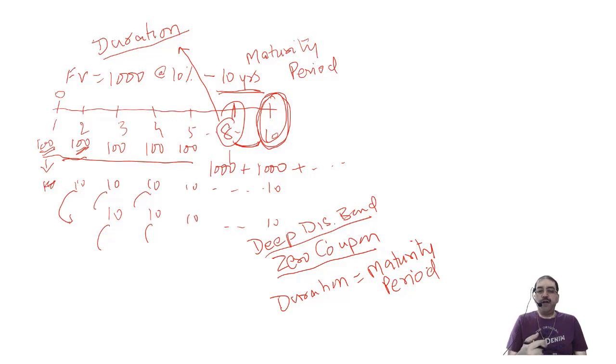Okay, now some points that will come on the basis of this. In the case where my rate of interest, my coupon rate, is higher, or my YTM is higher, then I will be able to recover more cash inflows and the rate of reinvestment will be higher, because in YTM I also have the rate of reinvestment. So if the rate of reinvestment is higher or the coupon rate is higher, then my duration becomes shorter. Two bonds having a 10-year period each, but one bond has a higher rate of interest than the other. The bond having the higher rate of interest will have a lower duration period.